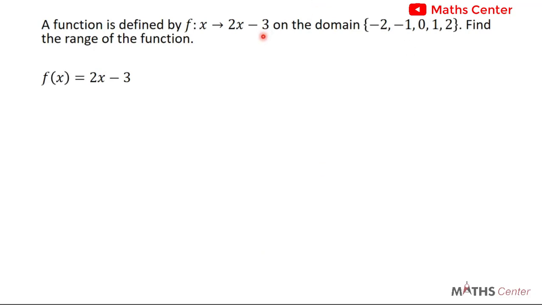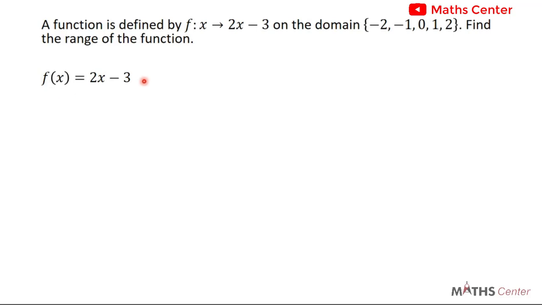Now, when the function is given to you in this form, we change f is such that f maps x into f of x. After you've done that, the arrow sign will change to an equal to sign. Then we have the function here, so 2x minus 3. So whenever you are being given this, to work with it, we change f maps x into f of x. Then you change the arrow sign to an equal to sign. Then the function will be given.